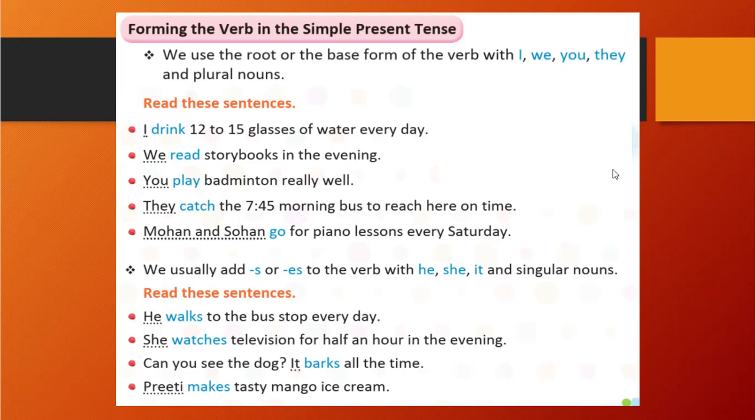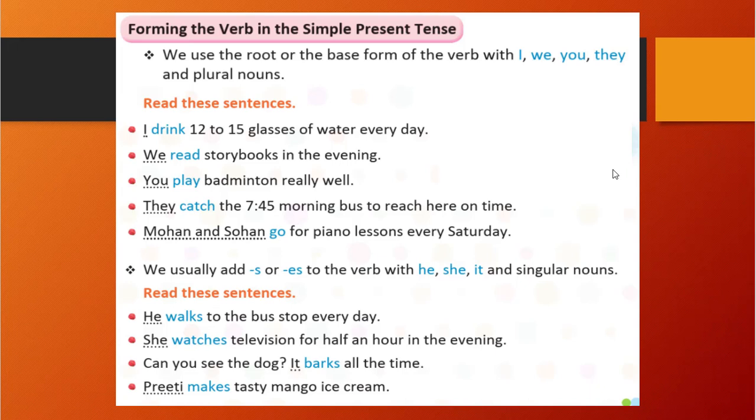So whenever I, we, you, they and plural nouns are there, with that we will use only the first verb. We usually add s or es to the verb with he, she, it and singular nouns. When singular nouns or he, she, it pronouns are there, that time we will write the verb and then use s or es appropriately.